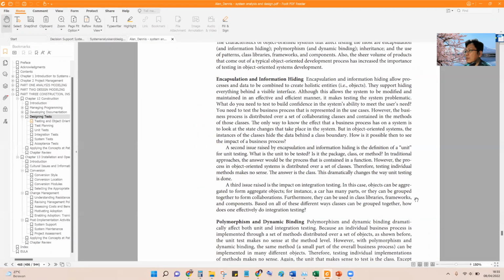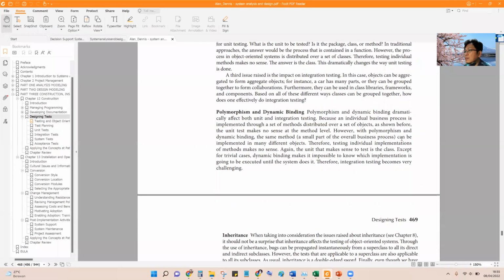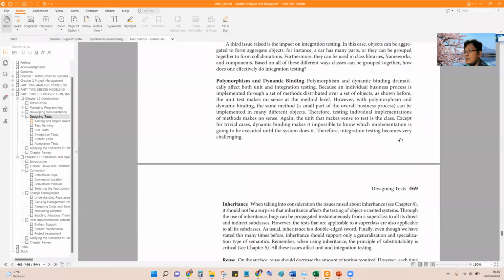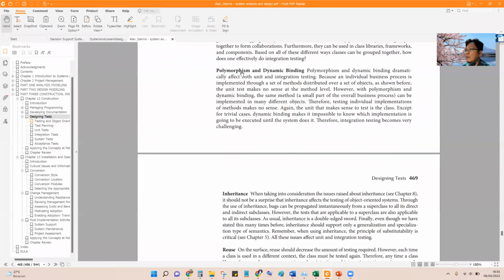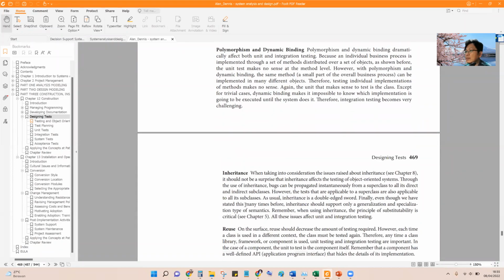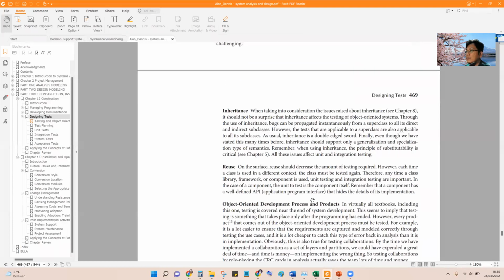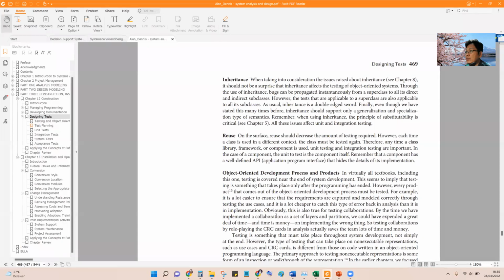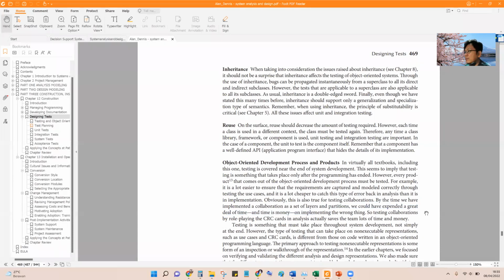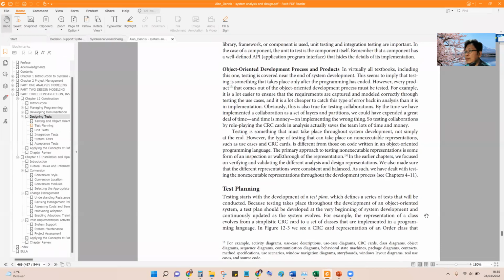But of course, if you don't understand, maybe we just see the easy ones: polymorphism, inheritance, reuse. These are the object-oriented terms. Also, the object-oriented development process, test planning. This is how we create the test.